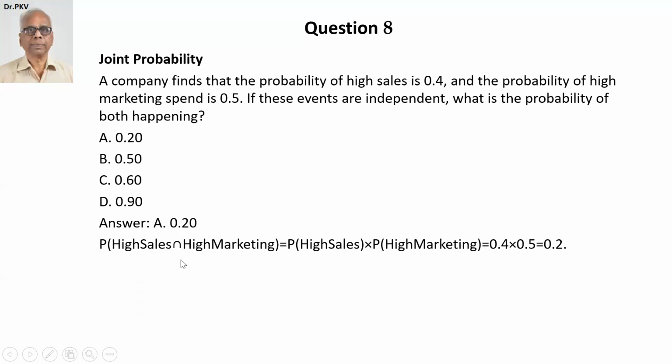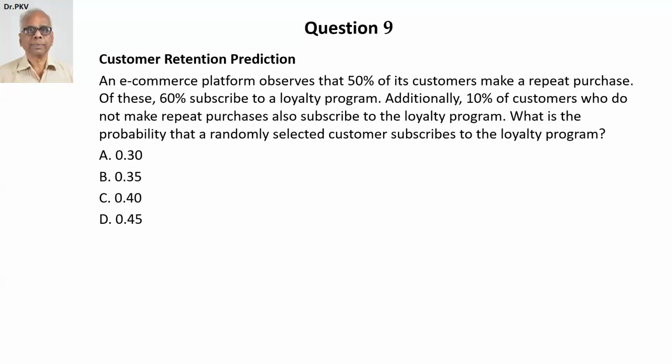Probability of high sales and high marketing is equal to probability of high sales into probability of high marketing, because these two events are independent. So it's equal to 0.4 multiplied by 0.5, which is equal to 0.2, and hence choice A is the correct answer. Let's now move to question 9. Customer retention prediction.